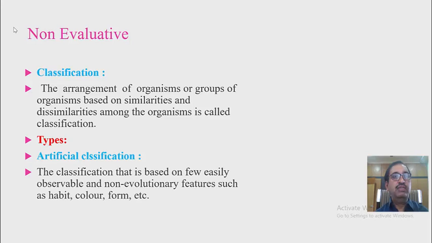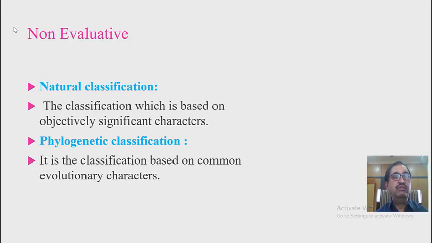Artificial classification. The classification that is based on a few easily observable and non-evolutionary features or characters such as habits, colors, forms, etc. is called artificial classification. Natural classification.